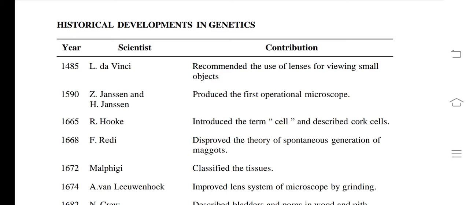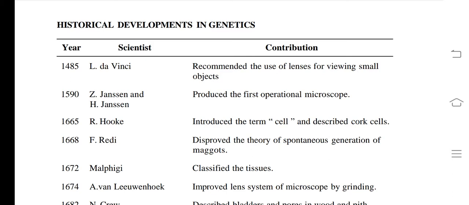Now see, in the year 1485, Lindsay recommended the use of lenses for viewing small objects. Okay, nowadays microscopes are used. In the year 1519, the scientists named Z. Hansen and H.